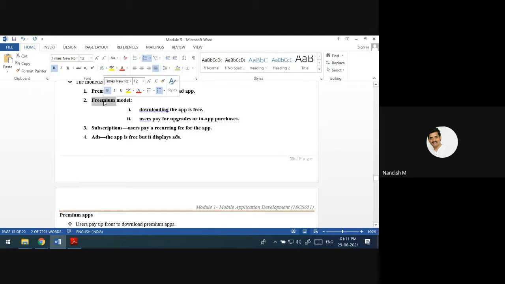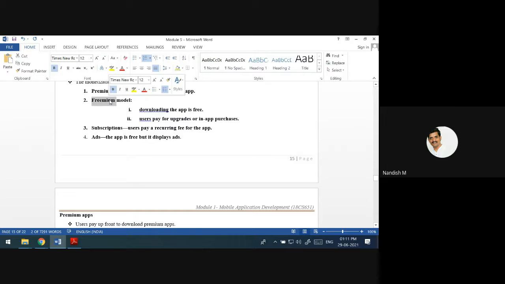What is this freemium model? The users will download the app for free, and some of the functionality will be available for free, but if you want to use some other advanced features, they have to pay. The users have to pay for the upgrades or any other purchases.